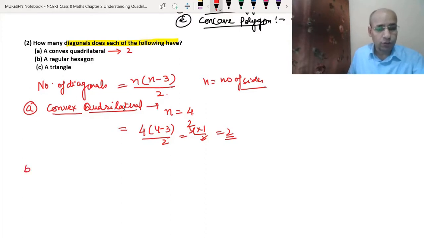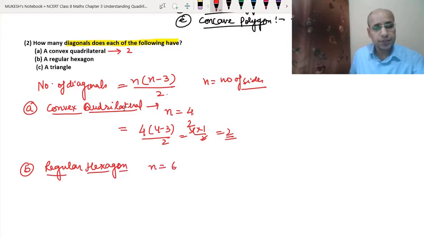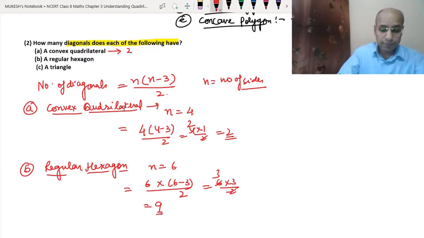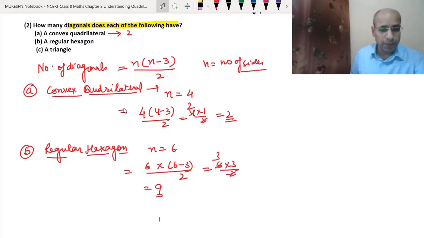Now regular hexagon. Whether it is a regular hexagon or an irregular hexagon doesn't matter. What matters is that it is a hexagon, and a hexagon has 6 sides. So now let's use this 6 in the formula. 6 into (6 minus 3) upon 2. That means 6 into 3 by 2. So 2 threes are 6, so 3 threes are 9 diagonals it has. If you remember. Okay. Now the C part, we have a triangle.